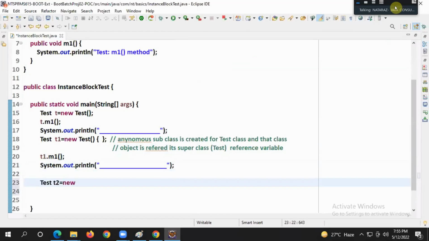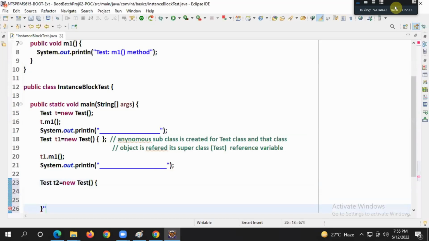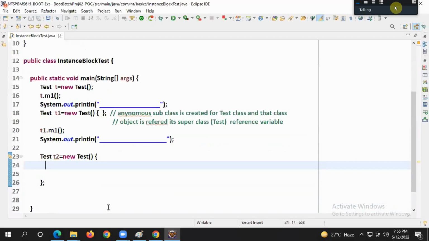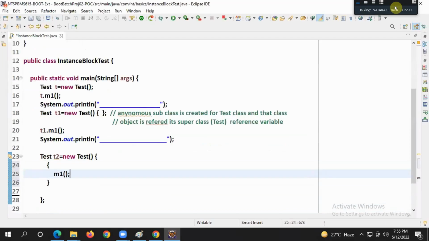Test t2 = new Test(){ }; Right, this is an anonymous subclass, guys. Here I am taking an instance block calling the m1 method. Okay, guys, now you observe here.